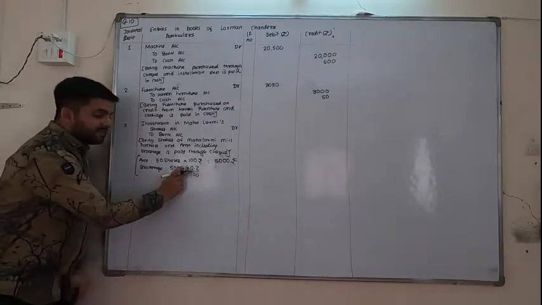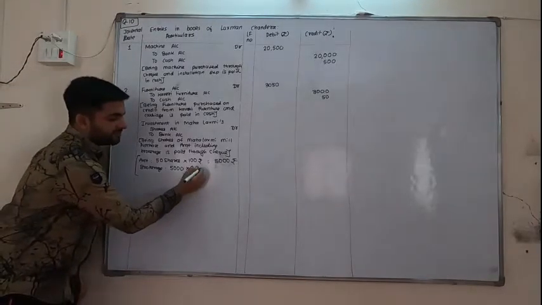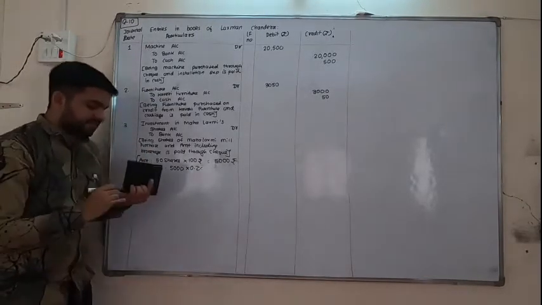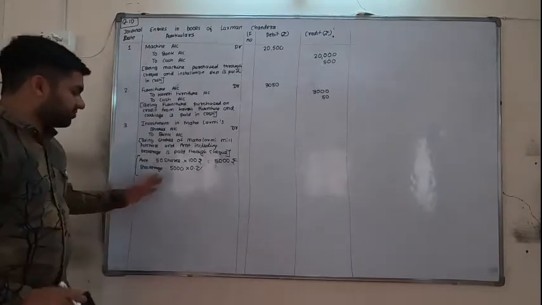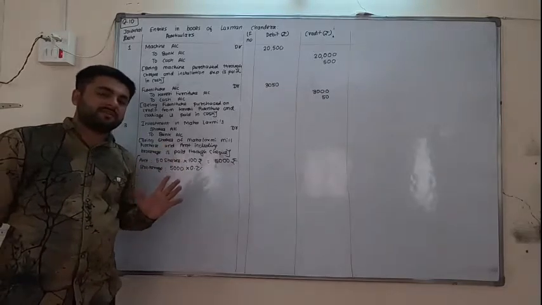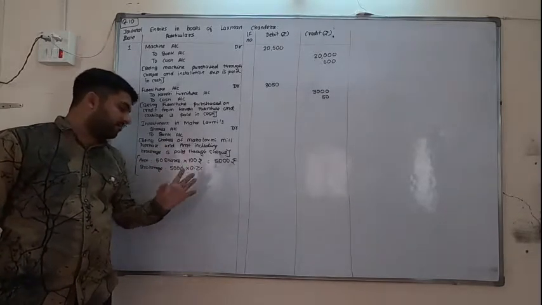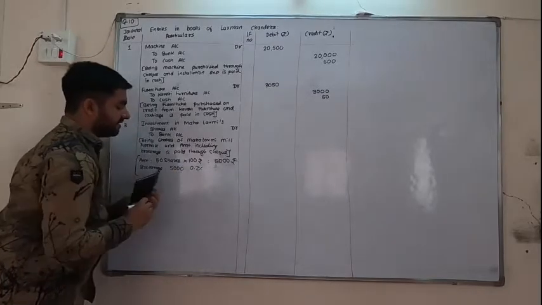So 20 paise means 0.2. 20 paise means 0.2% directly. Sorry, it is my mistake again. I have to explain in a short way, because if we do so much long calculation, it will take very much time. Actually, it will need a long calculation. But how will you do it? See, I will tell you a very easy thing.